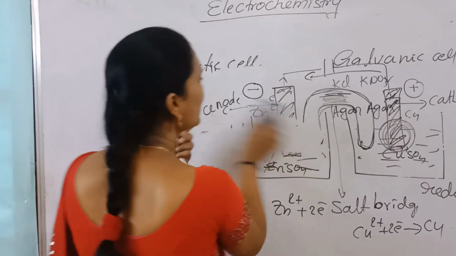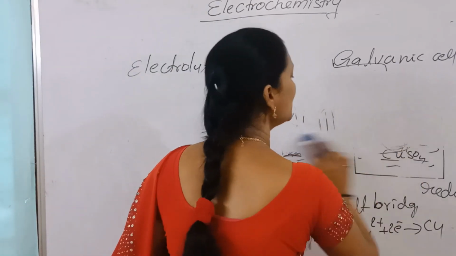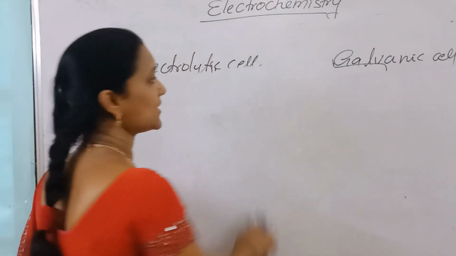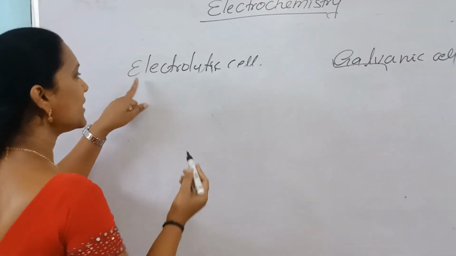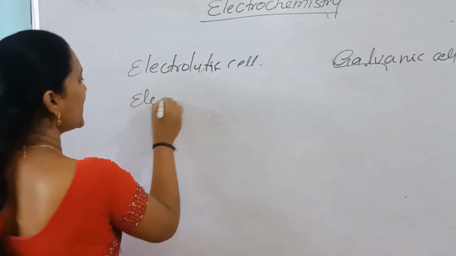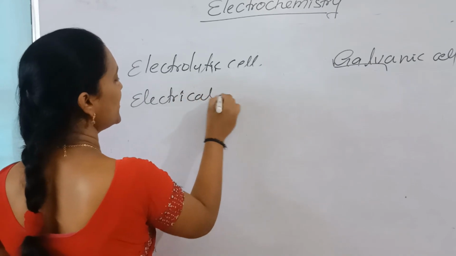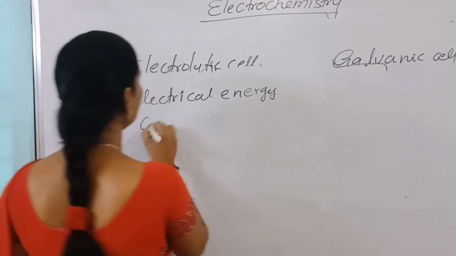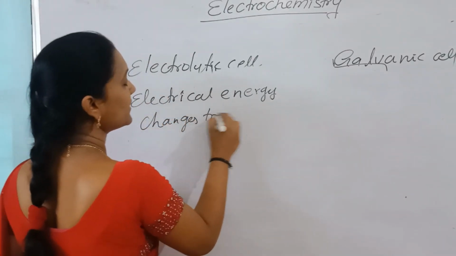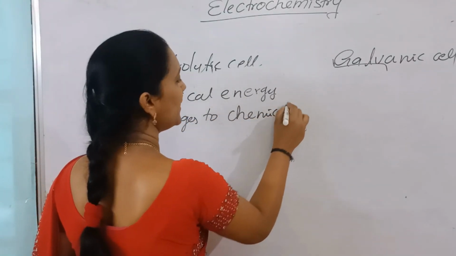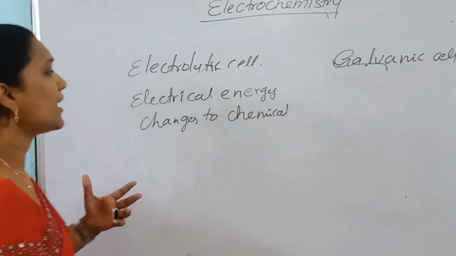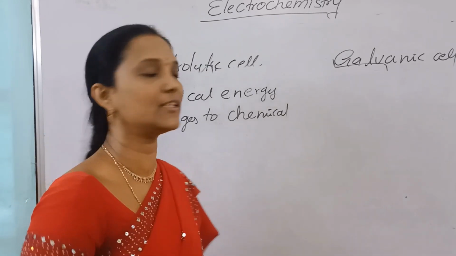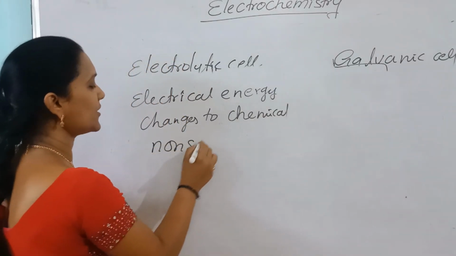So what are the differences between electrolytic cells and galvanic cells? Here, by using electrical energy, some chemical reactions are conducted. So electrical energy changes to chemical energy. And the reactions are spontaneous or non-spontaneous? They are non-spontaneous. By passing electric current, we conducted the reactions. So here these are non-spontaneous redox reactions.